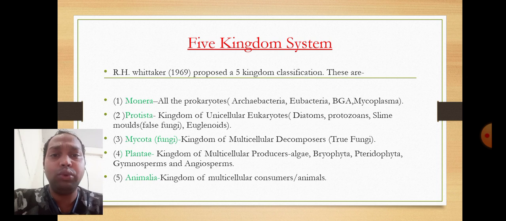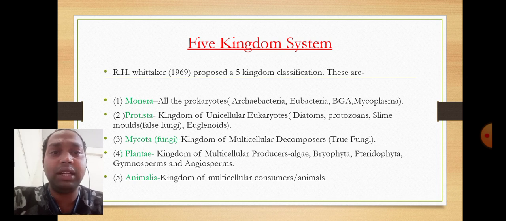Next is the Protista. Protista is the kingdom of unicellular eukaryotic organisms, in which diatoms, slime molds, protozoans, and euglenoids are kept. Third is the Mycota. Mycota are saprophytic organisms in nature. They play a very important role in nutrient recycling. It is the kingdom of multicellular decomposers. This is the Mycota family.